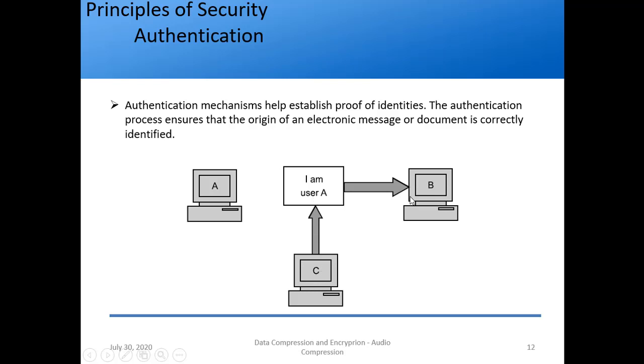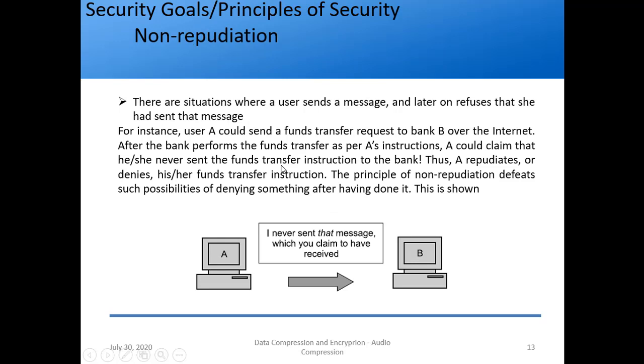So C is telling the bank that I am user A, and the bank has no mechanism to check for the authenticity of the user. So it assumes that C is user A himself. So whatever he says, for example, transfer so and so amount to me, the bank transfers it, right? So authentication mechanisms help establish proof of identities. The authentication process ensures that the origin of an electronic message or document is correctly identified. So this is about authentication.